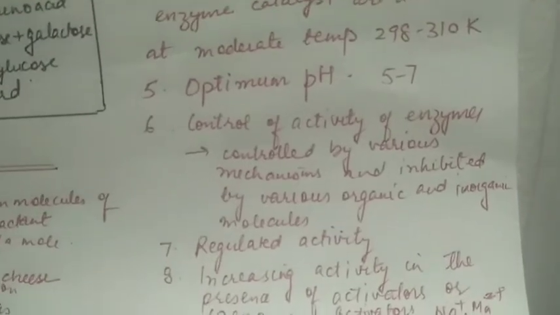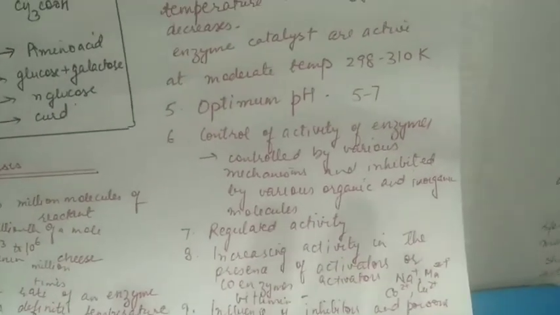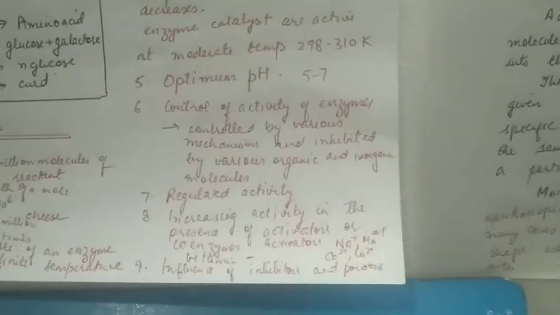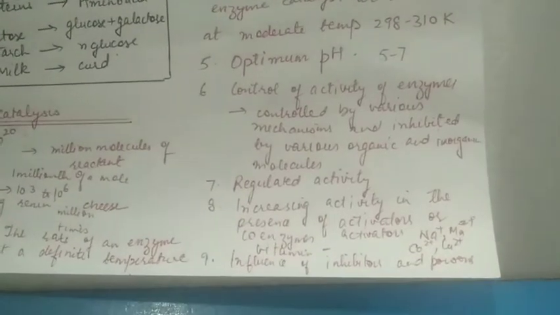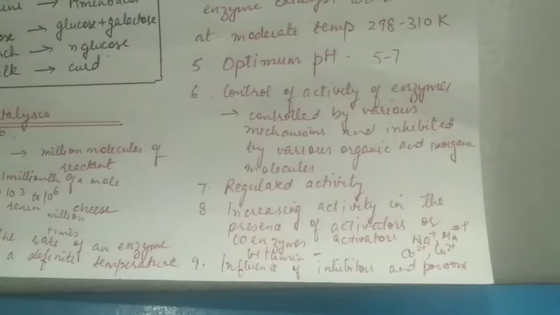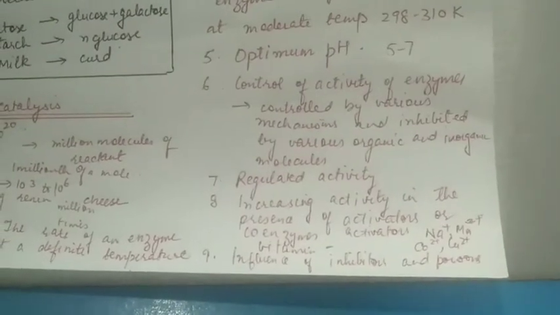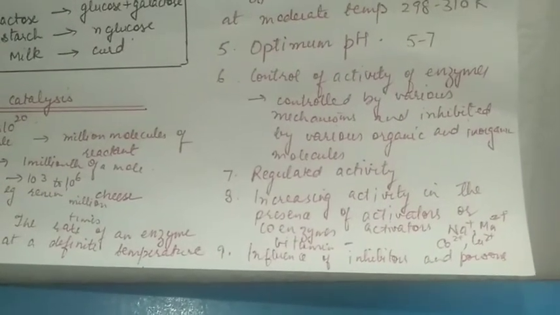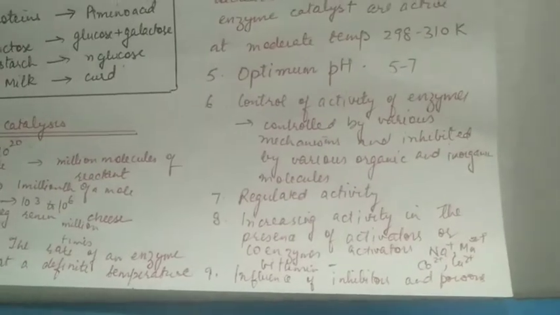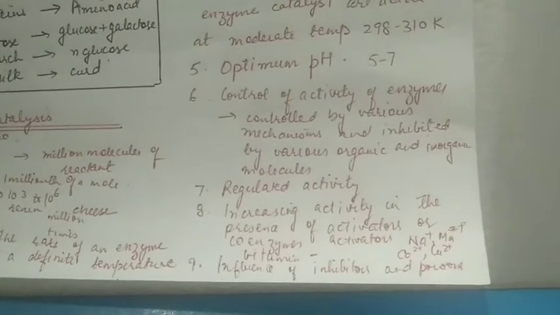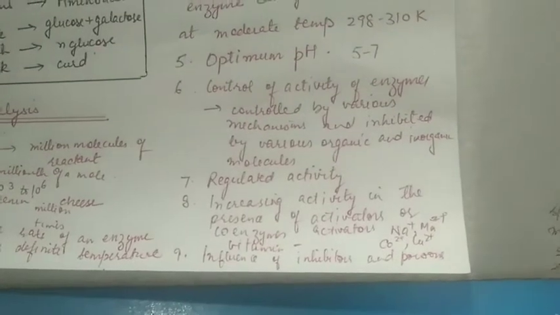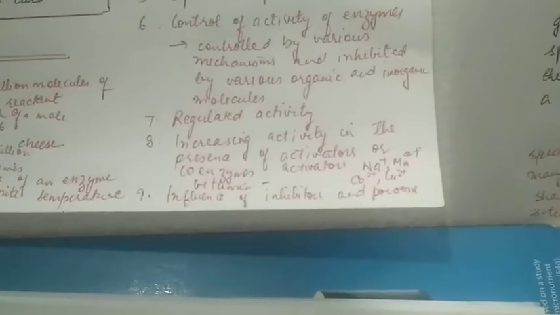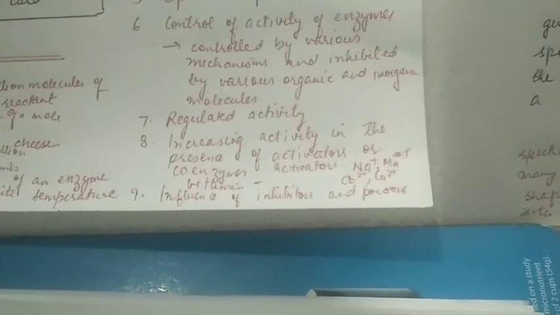The control of activity of enzymes. The enzyme activity is controlled by various mechanisms and inhibited by various organic and inorganic molecules. The activity of enzymes is also regulated. It is controlled. When needed, this rate of reaction can be increased by increase in the production of enzymes, and it may be decreased or stopped also. Increasing activity in the presence of certain molecules, these are called activators or coenzymes. For example, the various ions are activators and vitamins are coenzymes.